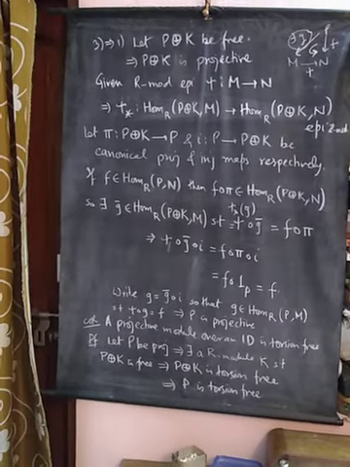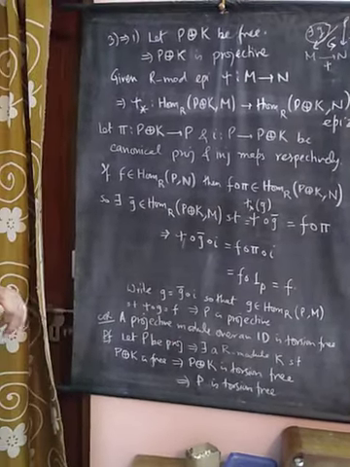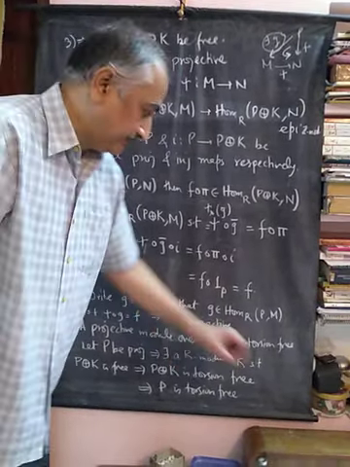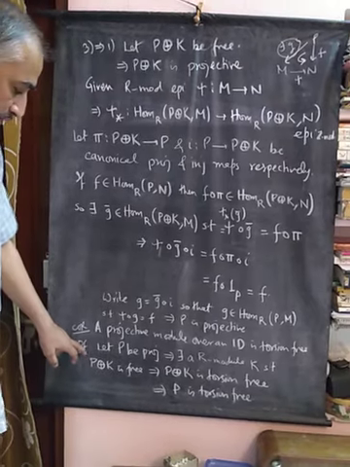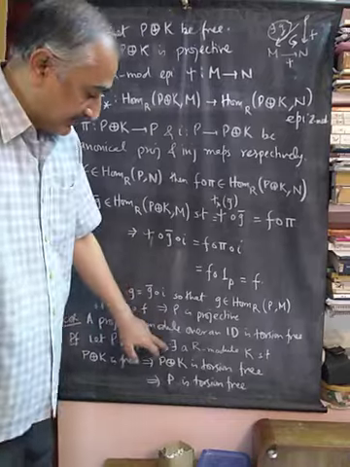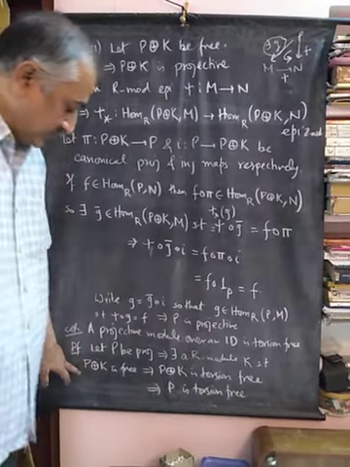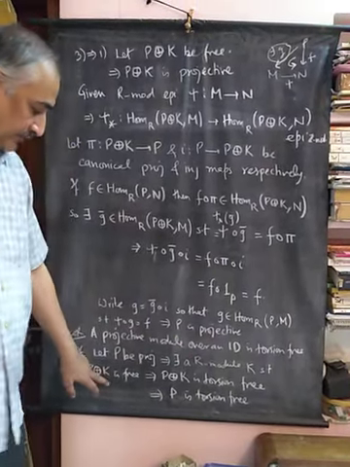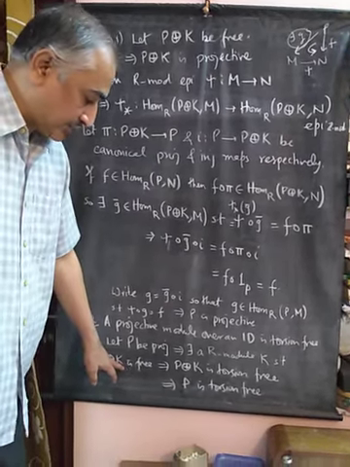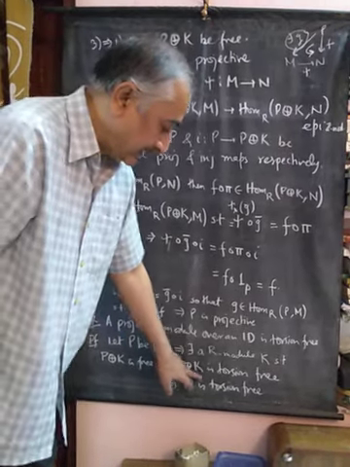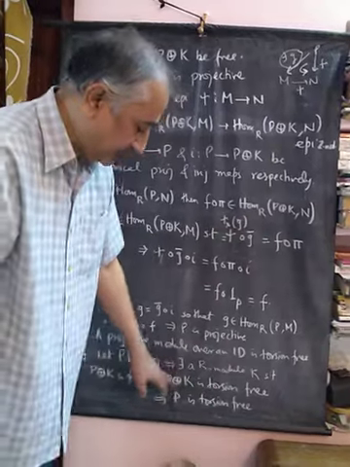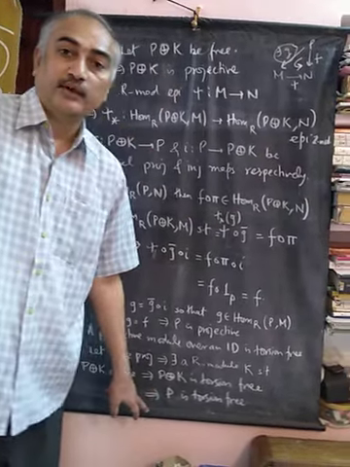There is a quick corollary which follows from this theorem that says that a projective module over an integral domain is torsion free. So let's call the projective module P. Then by the above result, there exists an R module K such that P direct sum K is free. Now we have proved the theorem that a free module over an integral domain is torsion free. So P direct sum K is torsion free. Now submodules of torsion free modules are also torsion free. So P is torsion free. So I stop here.